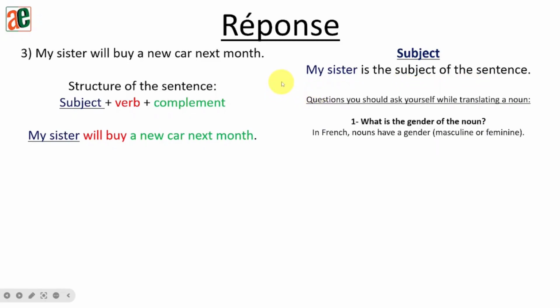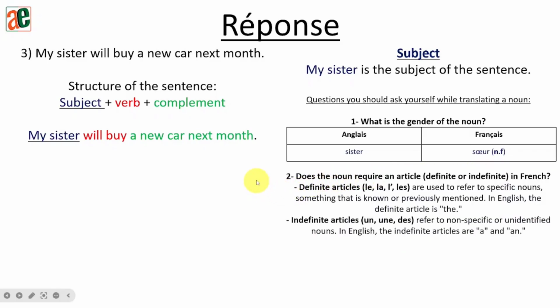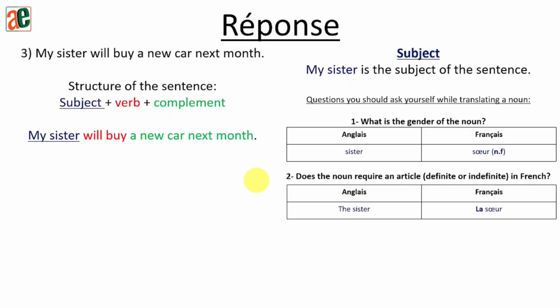So here again, we need to ask ourselves these questions. What's the gender of the noun? My sister, so I think it should be feminine. Sister in English becomes sœur in French, which is a feminine noun. Okay. Second one: does it require a definite or indefinite article in French? You are talking about a specific person, my sister, so we are going to use a definite article. So la sœur. Here we need to understand that la doesn't represent my, but we'll talk about my in a moment.